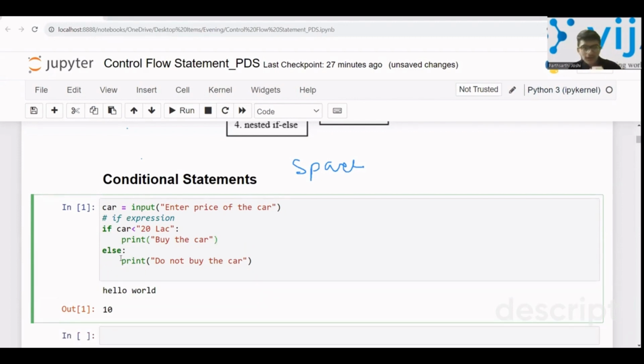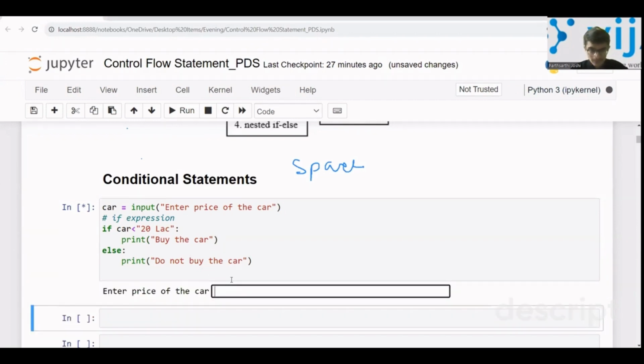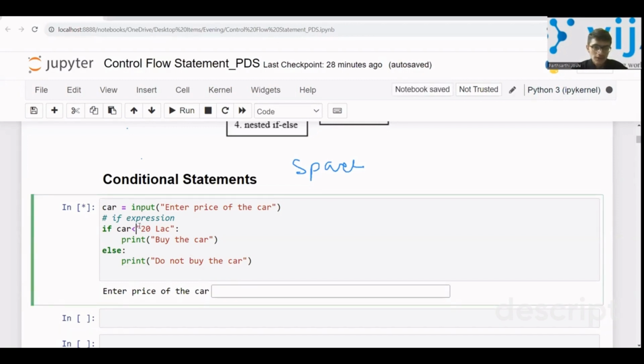Now let us check the program. Two things to be kept in mind: the syntax, if and then an expression which evaluates to a true or false value, and then the indent, because most people make mistakes in indent, right? Now if I try to run it, enter price of the car. If I give it, okay, I've written there less than 20 lakhs. This won't work. I should give a numerical value only. 20. Okay, now I think it's, yes, it's 20 lakh.